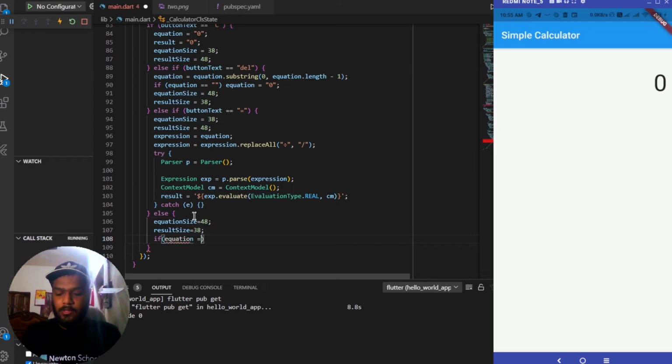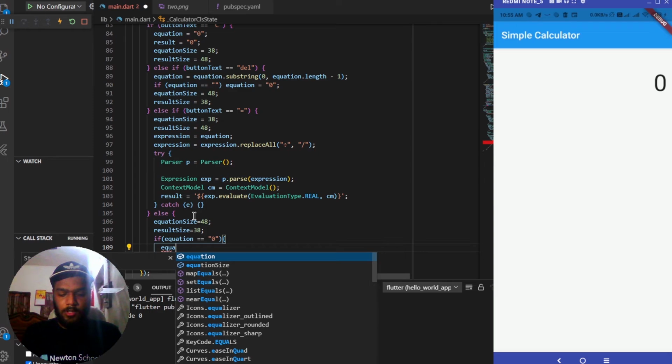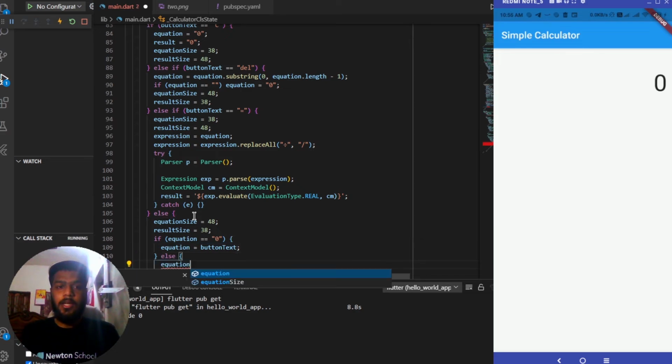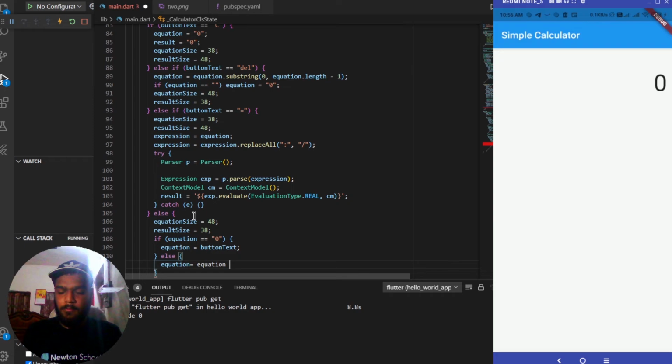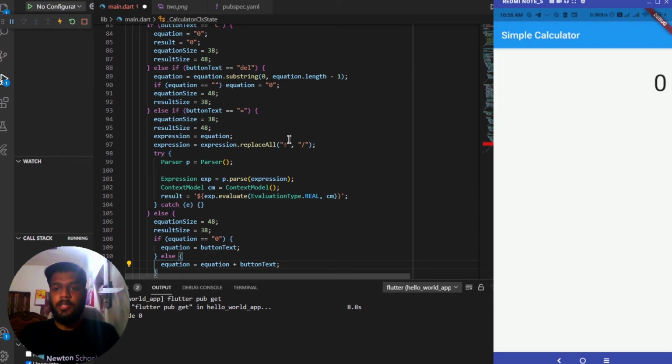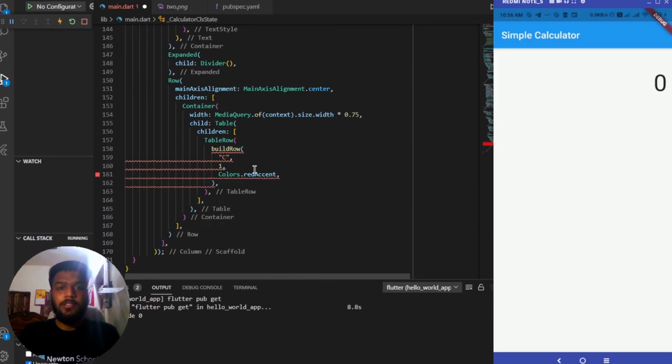So if the value of equation is equal to 0, in this case we'll be setting the value of equation to button text, else we'll be setting the value of equation to equation plus button text. Earlier I said equation divided by button text, but it is plus over here. So we have created this function as well. Now let's see why it is showing us an error.